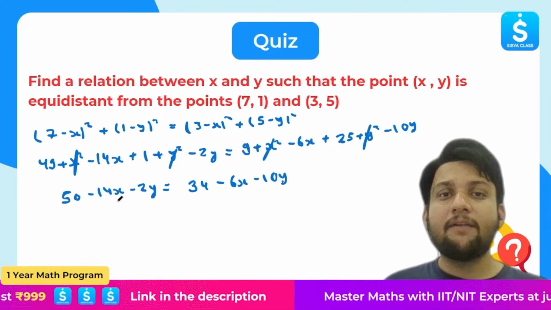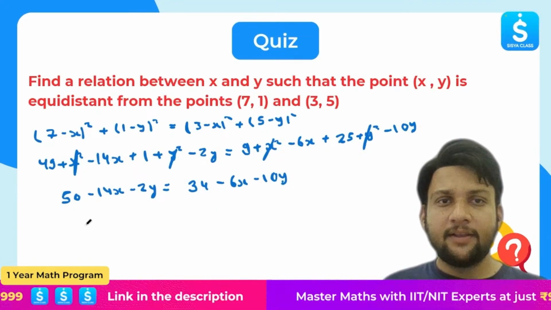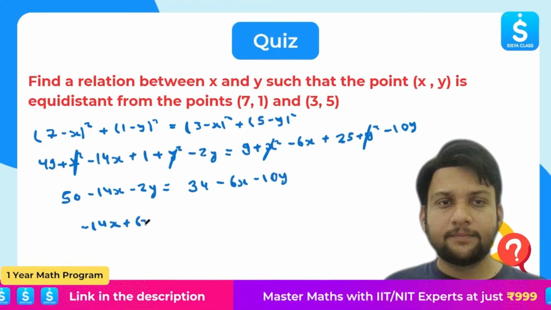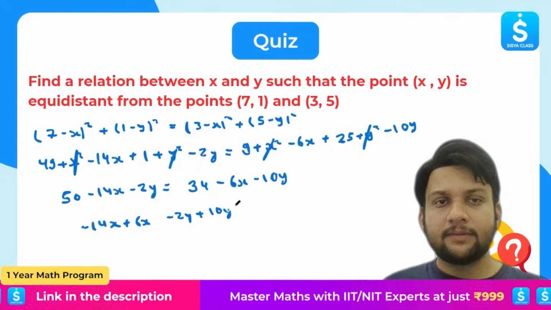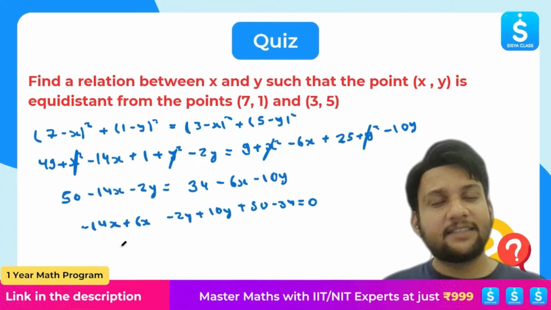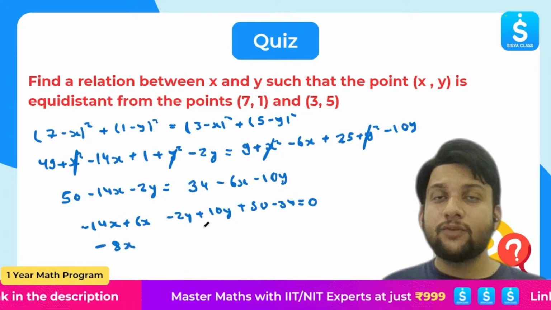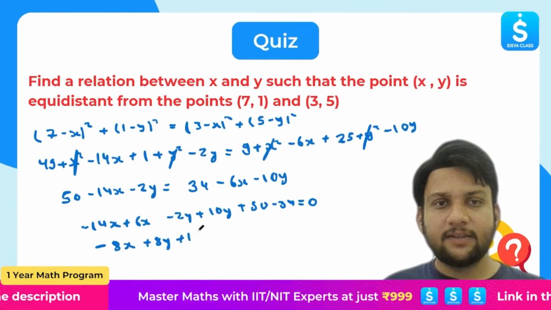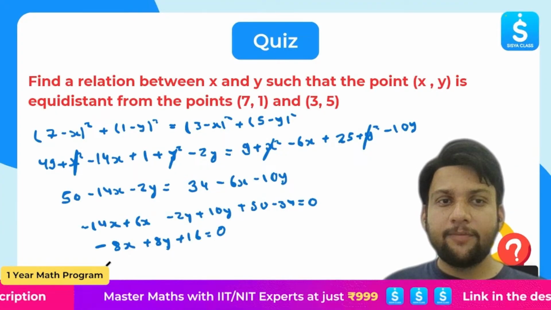Clear? Next, I will separate and bring the like terms together. So we will get minus 14x plus 6x, minus 2y plus 10y, plus 50 minus 34 is equal to 0. Clear? Next, let's simplify. All that is left is simplification. Minus 14 plus 6 is minus 8x. Minus 2y plus 10y is plus 8y. 50 minus 34 is plus 16, equal to 0. Can I simplify it further? Of course, yes. I can take 8 common. If I take 8 common, what will we get?